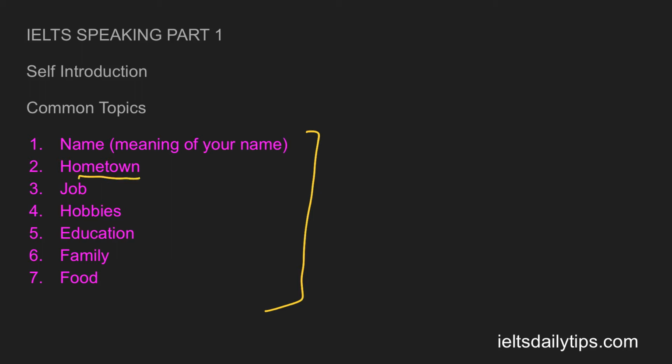They're going to ask about your hometown, like where you are from. And you do not have to give a one word answer. Like if they are asking, tell me about your hometown, you don't have to say, I'm from Chandigarh, that's it. You have to at least elaborate your answer. You can say, I'm from Chandigarh. It's the shared capital of both Punjab and Haryana. And they can also ask you about what are the famous places in your hometown, and also what you like the most about your hometown.